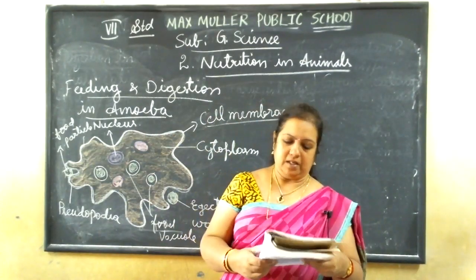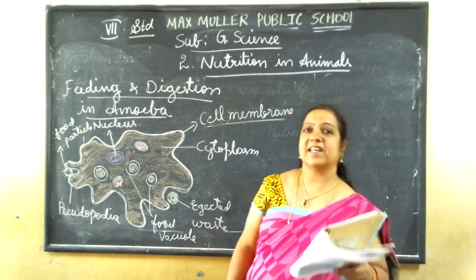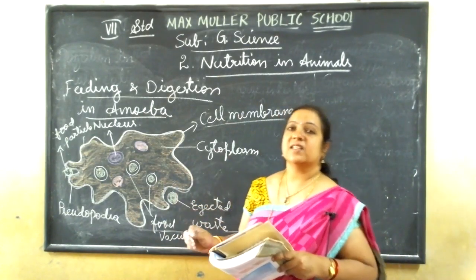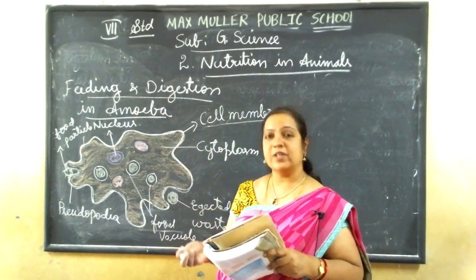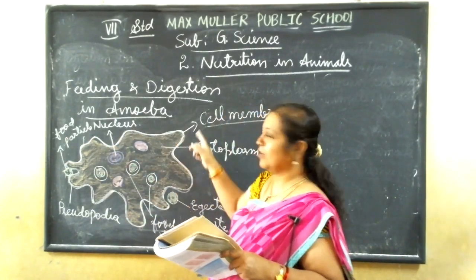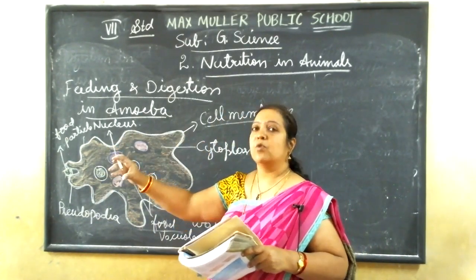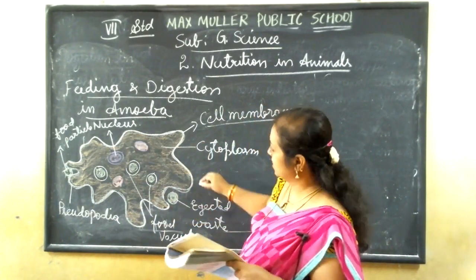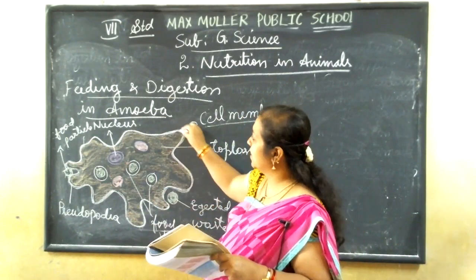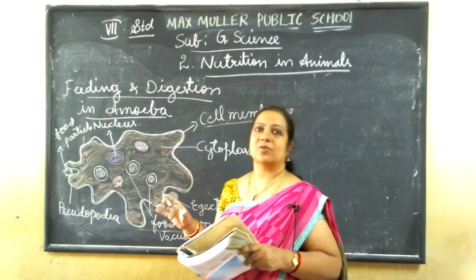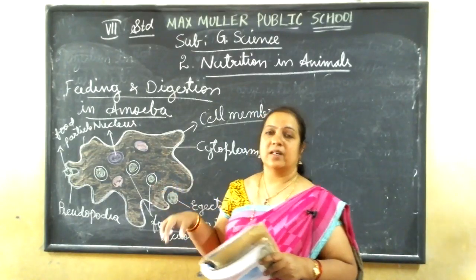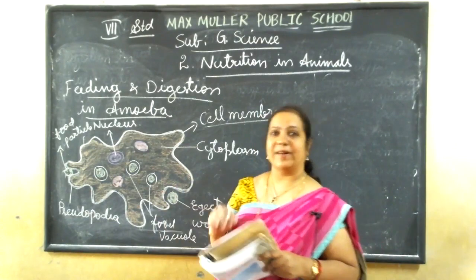So the amoeba constantly changes its shape. It is not in one shape only; it is constantly changing. How does it change its shape? Because of these false feet. When its body moves towards one part, these finger-like projections appear. Those projections act as hands and legs for the amoeba. They act like organs for movement.